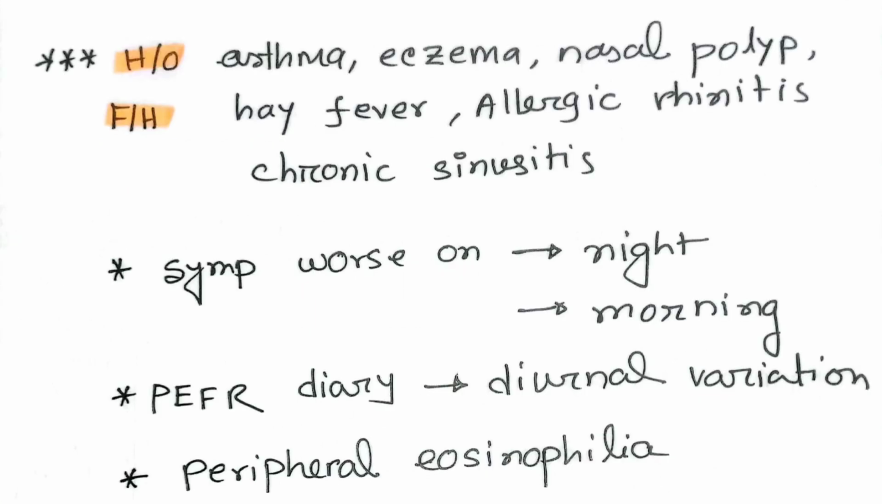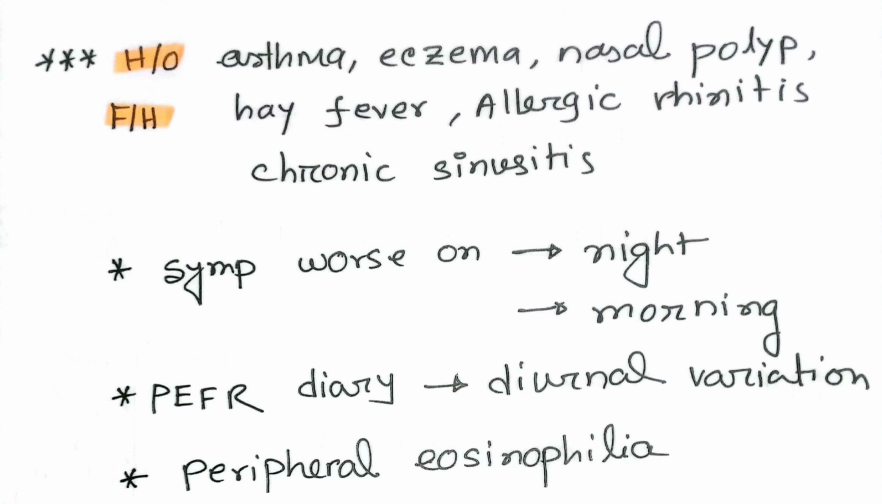There are some symptoms we have already mentioned that can lead to asthma. We need to consider asthma with some history, like a history of asthma, eczema, nasal polyps, hay fever, allergic rhinitis, or chronic synovitis, or a family history of asthma, then we should look for asthma. And if the symptoms worsen at night or early in the morning, it will also give a clue for asthma.